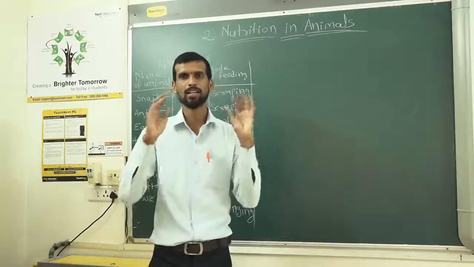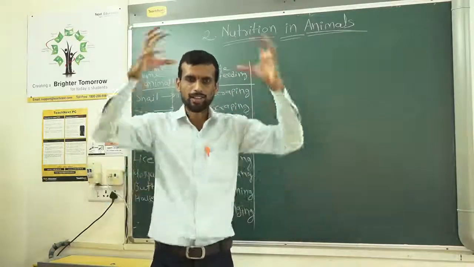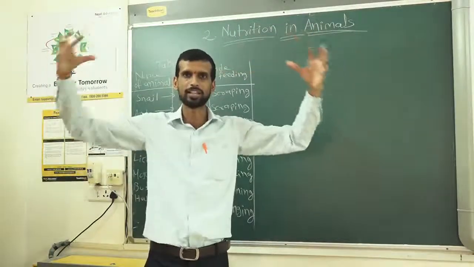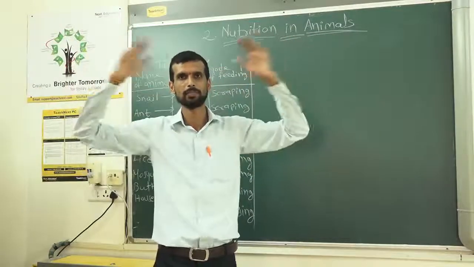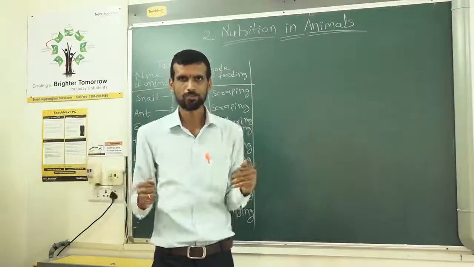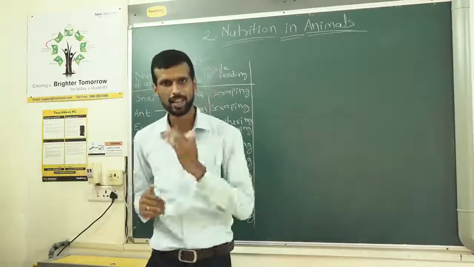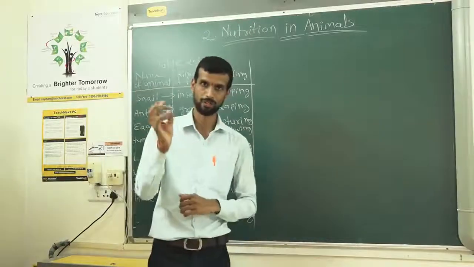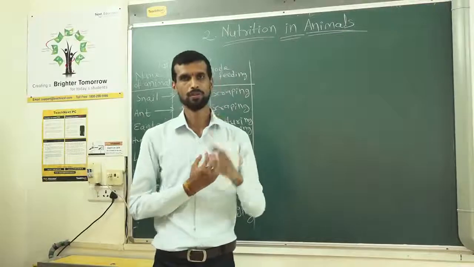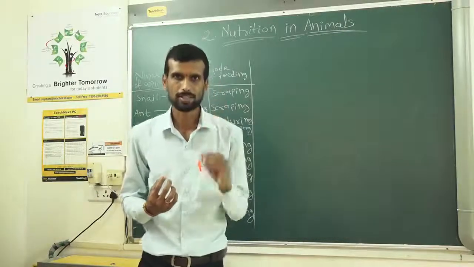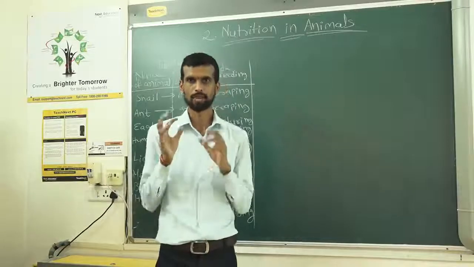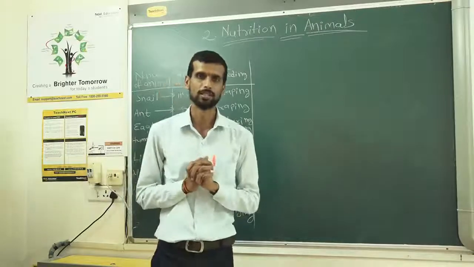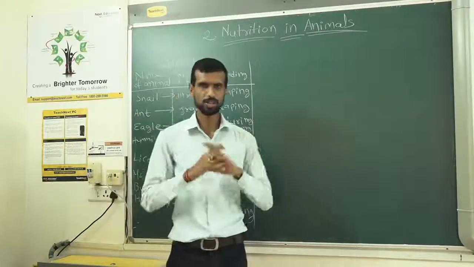Amoeba is not an animal. In class 9, you will be learning different kinds of animals or plants or living organisms. Five kingdoms are there. All the living organisms can be divided into five kingdoms. But for this 7th class, amoeba is considered an animal, and that's why it is kept in chapter 2. The nutrition of amoeba is kept in chapter 2. So we'll be discussing humans, ruminants and amoeba, their nutrition. Also a little bit about starfish, also a sea creature, a sea animal. Okay, so let's start. Nutrition in animals.